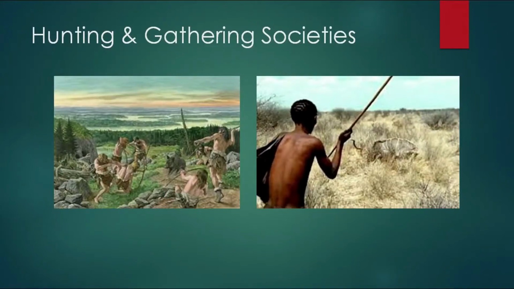So, for example, if you're talking about a hunting and gathering society, you're obviously talking about a society at a lower level of development. It is based on hunting of animals and gathering of wild fruits and vegetables. There is a very simple division of labor based on age and sex, and it's a subsistence economy, right?